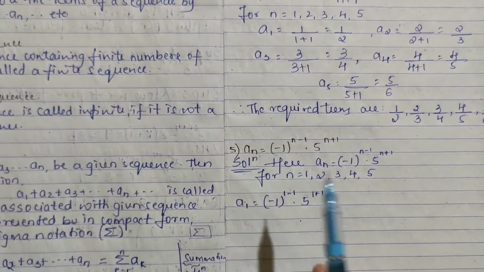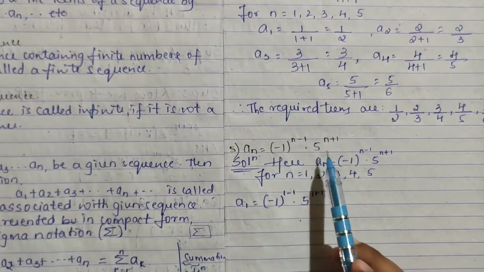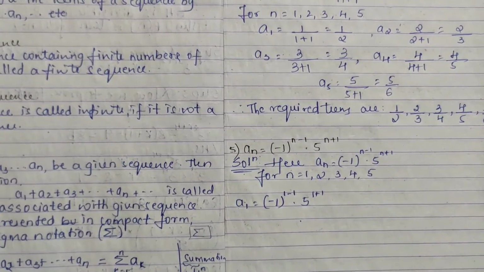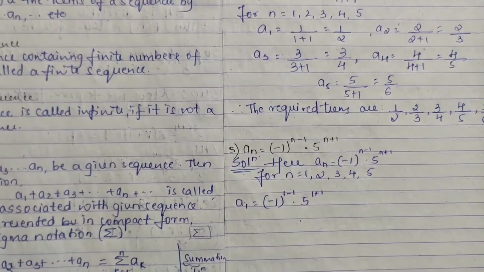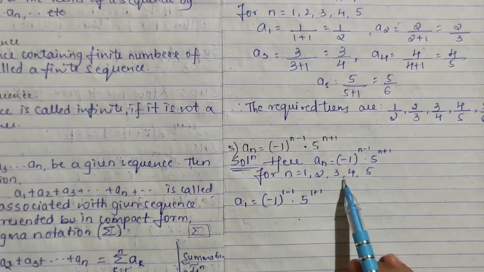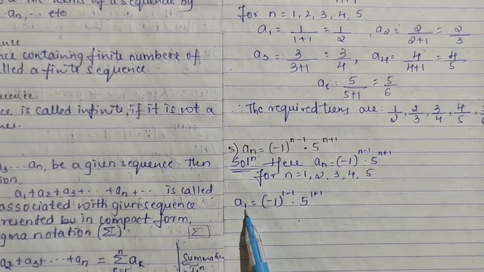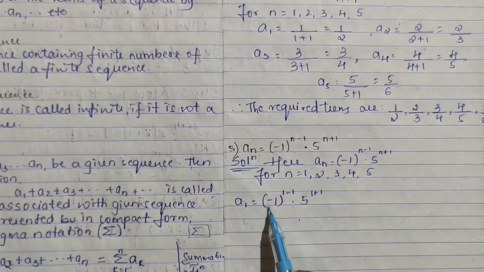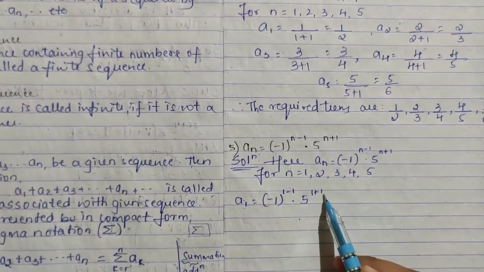Your next question, the fifth one I have taken. an is equal to minus 1 raised to n minus 1 into 5 raised to n plus 1. This dot means it will always be into. So as usual write here, and for how many terms? First 5 terms. So for n is equal to 1, 2, 3, 4, 5. First for a1, wherever n is, we will put 1. So a1 is equal to minus 1 raised to 1 minus 1 into 5 raised to 1 plus 1.